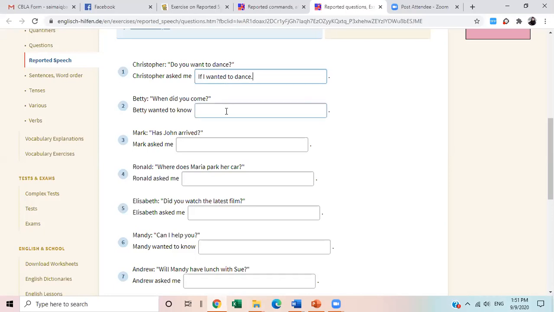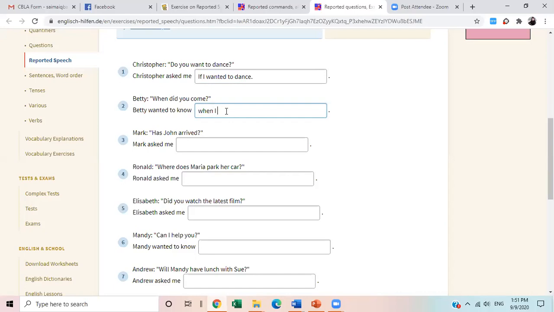Okay. Second sentence. Betty asked me, when did you come? All right. So Betty wanted to know, or Betty asked me. Now this is informative, beginning with a WH word. So what do you think? What should I write here? When. All right, when as it is. What should come next? I had. Okay, when I had come, exactly.